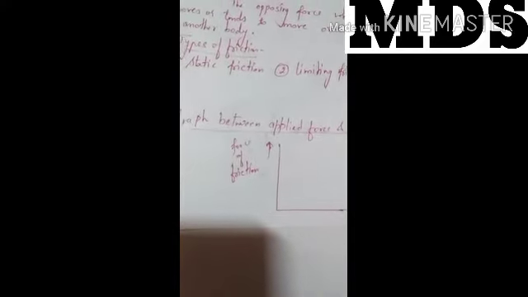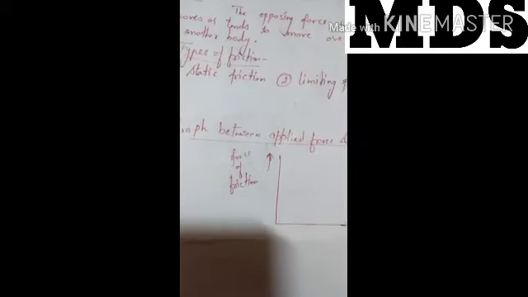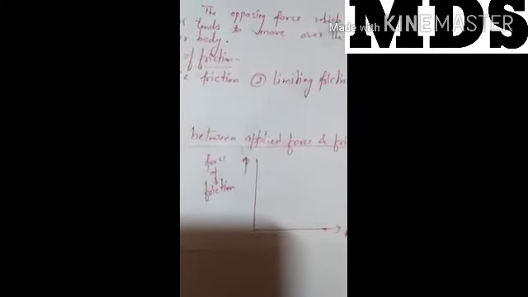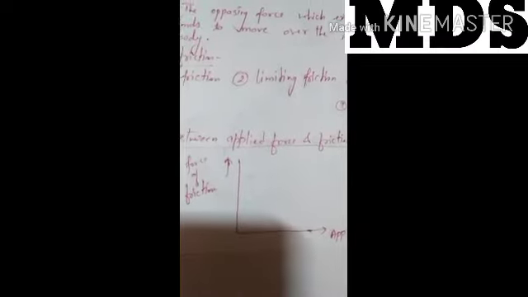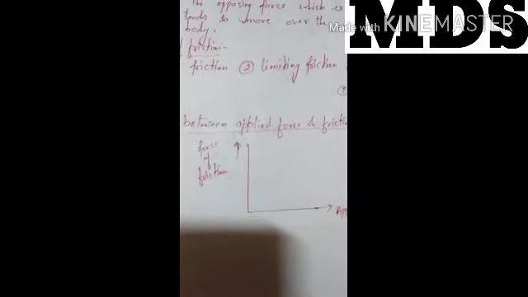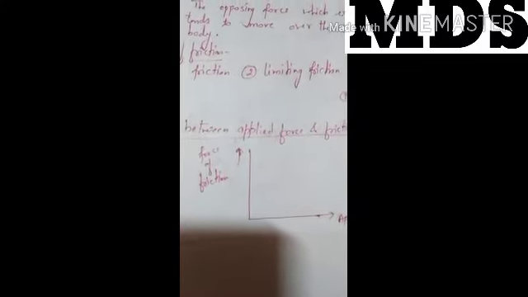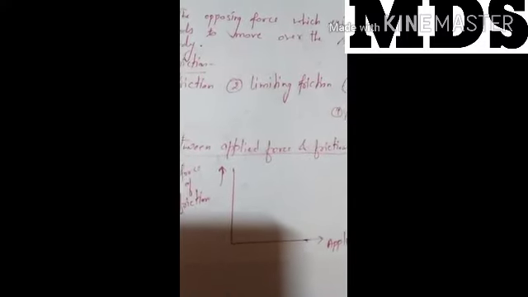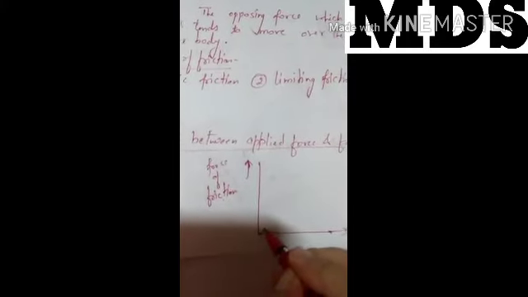Initially, as the body tries to move but remains in the same position, not actually in motion, the static friction will act. Till now, friction and applied force are directly proportional with each other. We are applying force but there is friction also acting, both directly proportional. The object remains at rest, that is static friction.